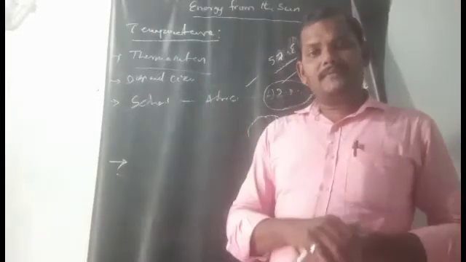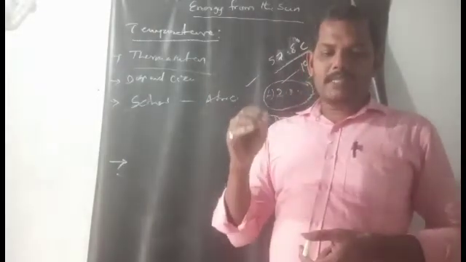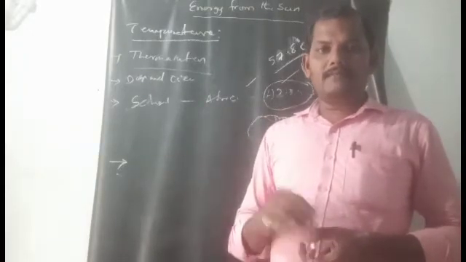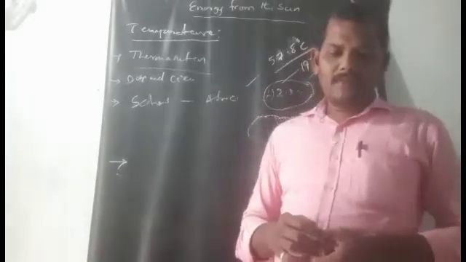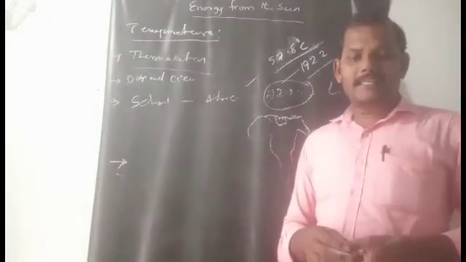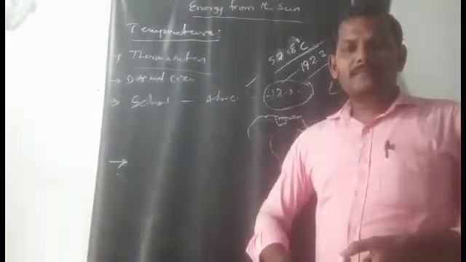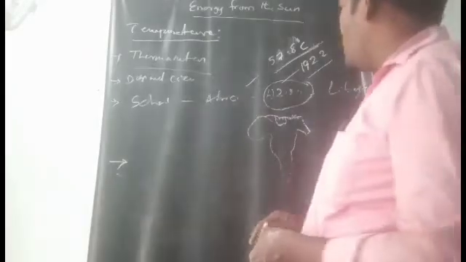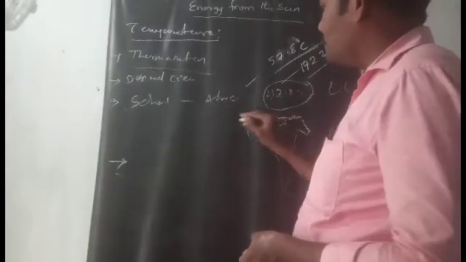So which is the place? Vostok station, in the Antarctica region.